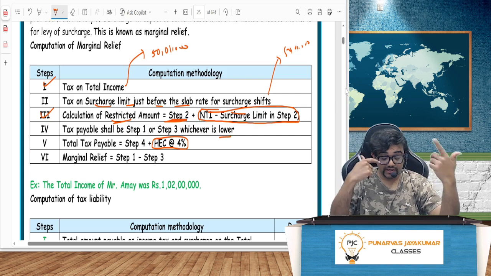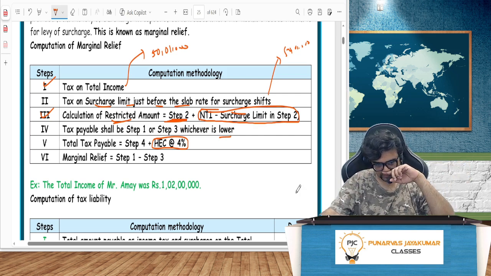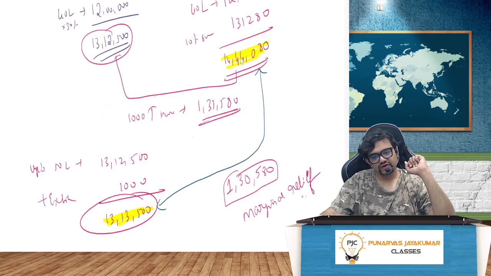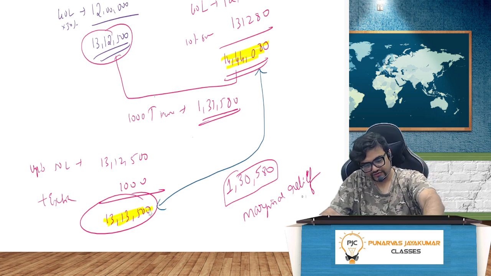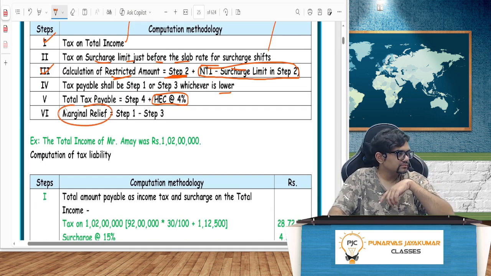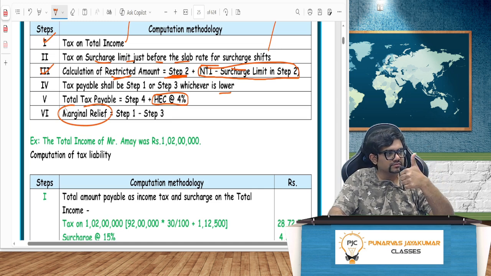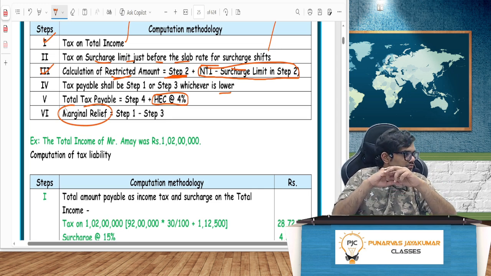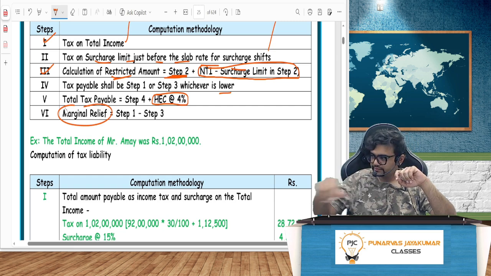The difference between the two: 14,44,080 minus 13,13,500, the difference being 1,30,580. This is marginal relief. Understood, guys? Everybody with me? Yes or no? Thumbs up. Just say yes or no, whatever it is. Did you understand? Easy. Okay.